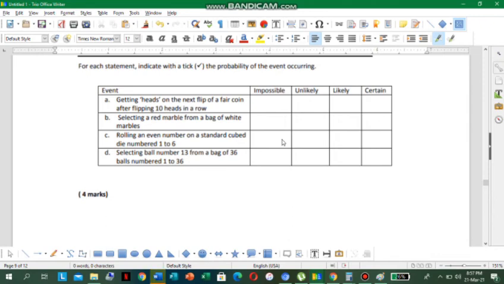Getting heads on the next flip of a fair coin after flipping 10 heads in a row. Would you say this is impossible, unlikely, likely, or certain? Now I would say this is likely, because a coin has both heads and tails. So it's likely for me.